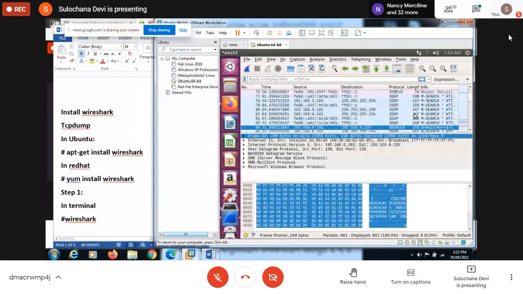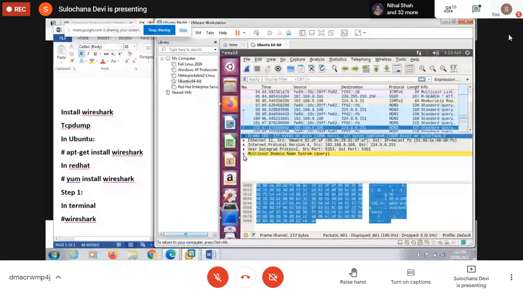But on the machine where this Google server is running, my packet should reach there. For that, I need the IP address. IP addresses are stored in servers which we call DNS servers, domain name servers, and these DNS servers resolve our URLs to IP addresses.